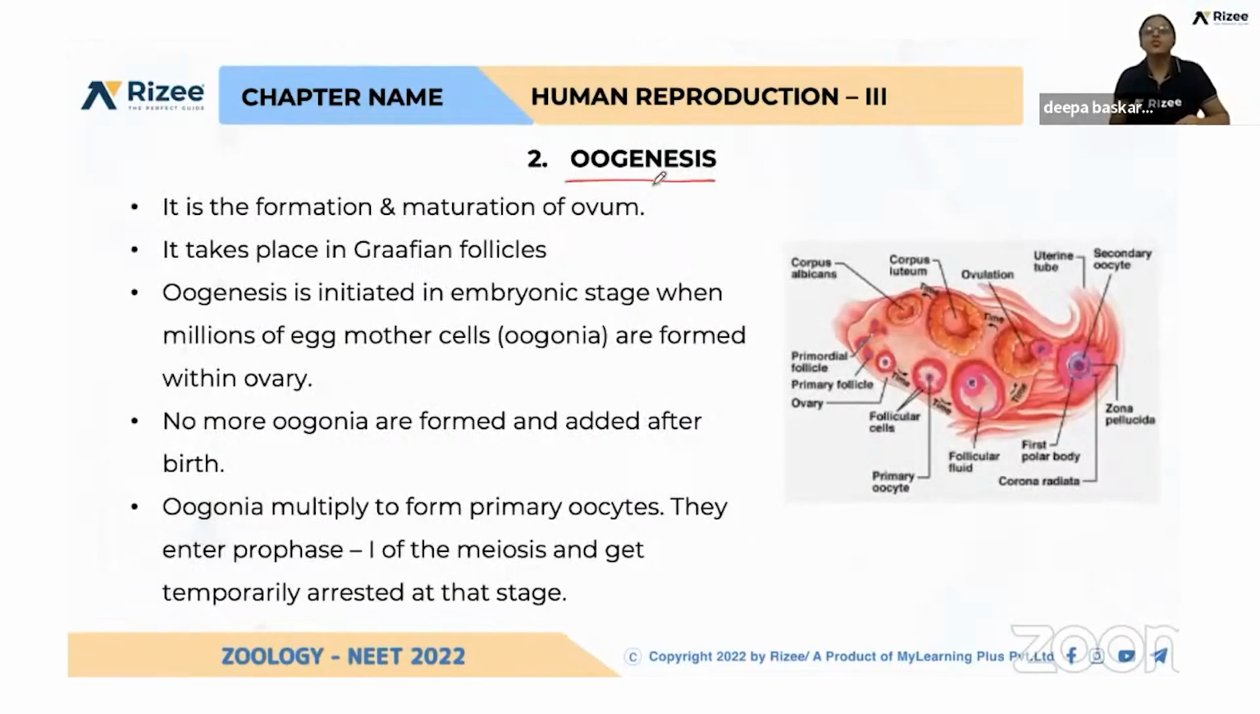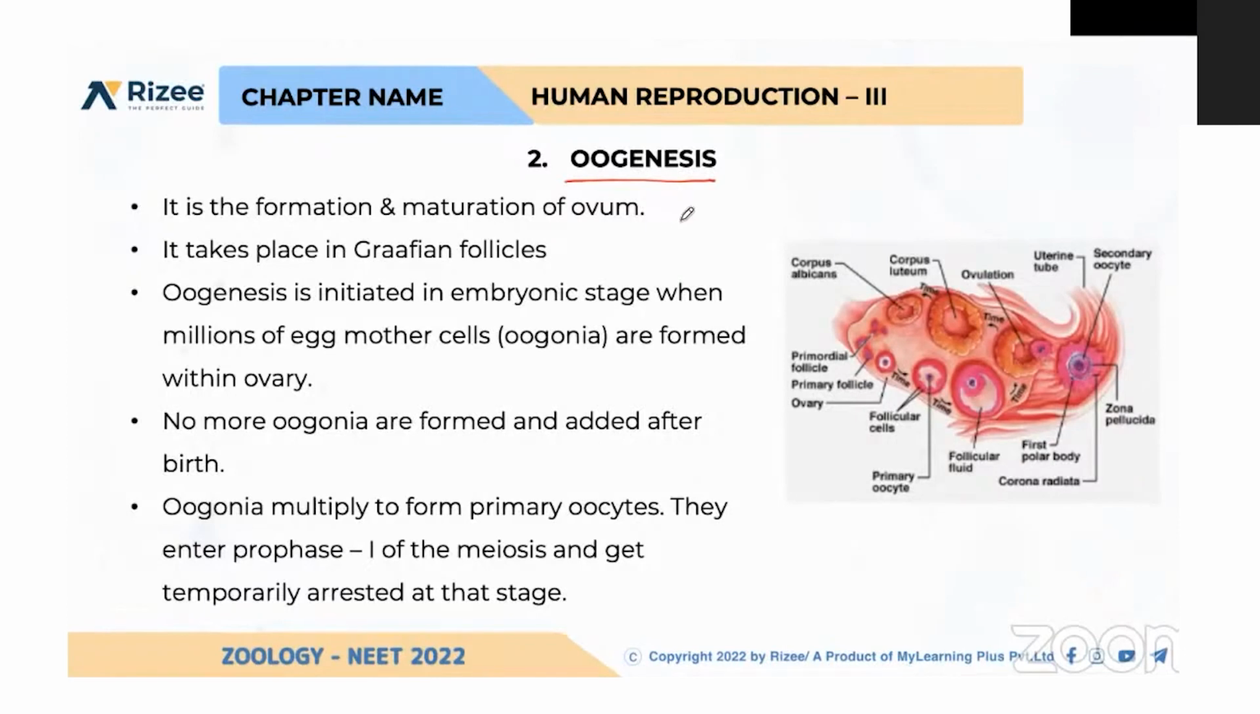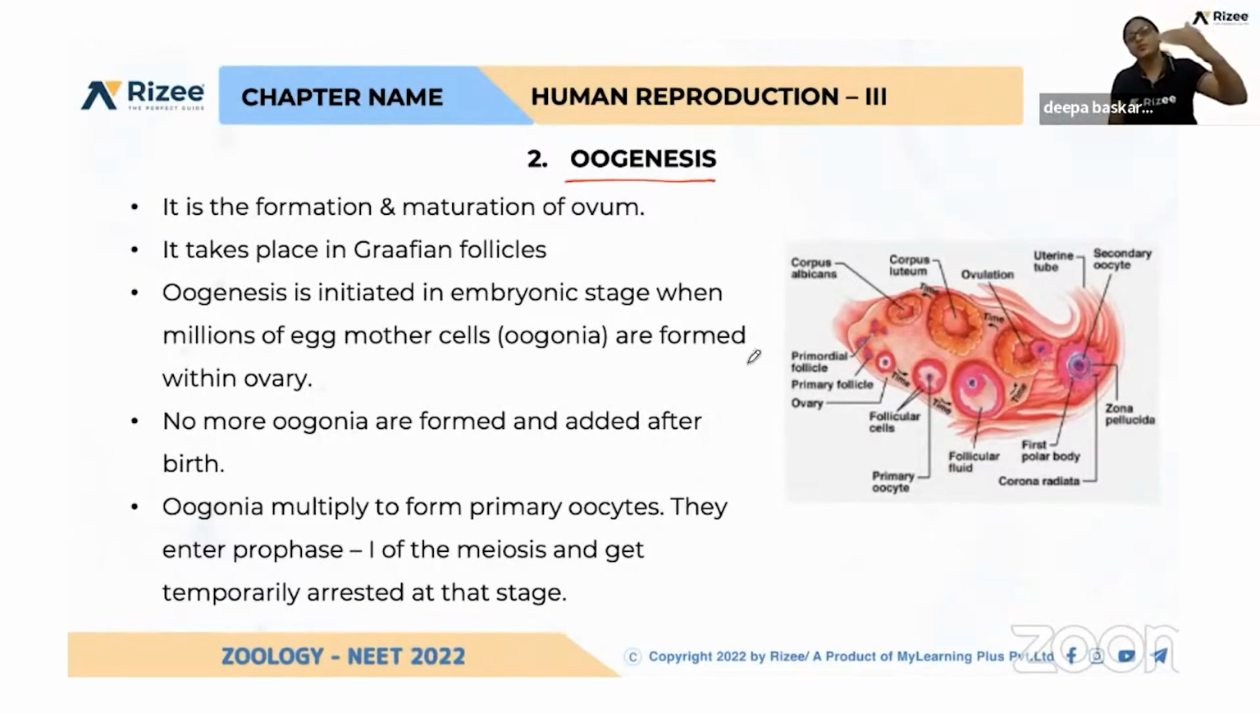Oogenesis is again the formation of the female gamete, the formation and maturation of the ovum. Here that is very easy to remember. Please listen. This formation and maturation of the ovum takes place in the ovary.